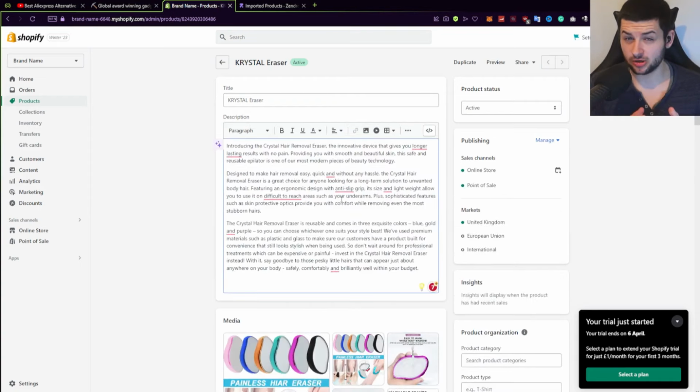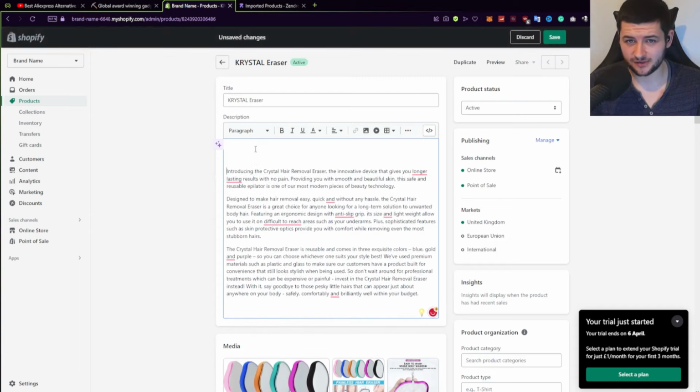Now, as you can see, this product is not very well optimized. The description has 3 huge long paragraphs. It's really boring and annoying to read all this. No customer's going to read it, so we're going to optimize it. We want to break it down to 4 to 5 different bullet points or checkpoint lists about the strengths and pros of our product, okay?